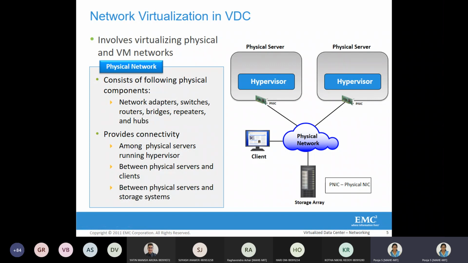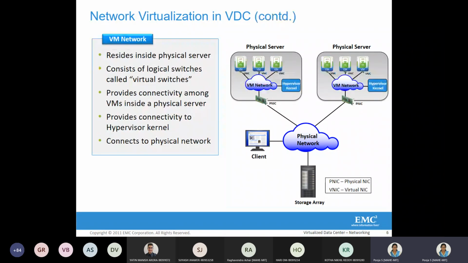And the components involved here are NIC, hub, switch, repeaters, etc. So this is one of the networks which will be virtualized in network virtualization. The other network which will be virtualized here is the virtual machine network, that is the VM network.